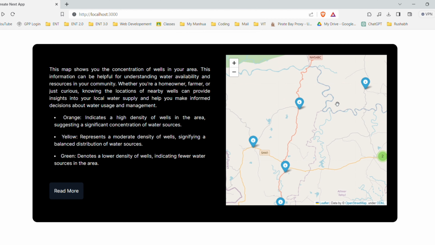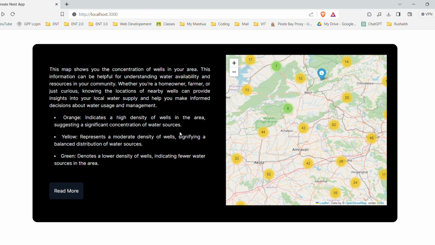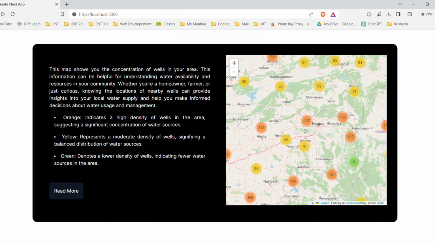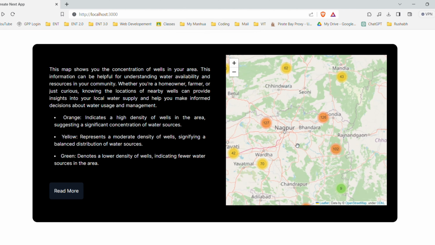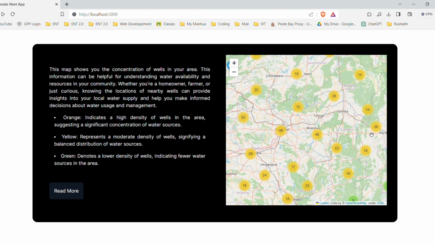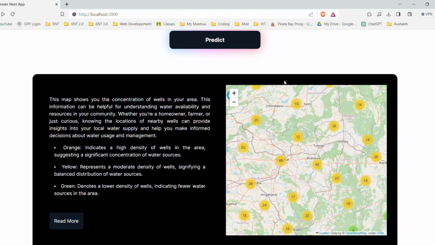Various information about this map is given here. Orange represents a high density of wells in an area, yellow represents a moderate density of wells, and green denotes a lower density of wells, and blue is the number of wells. Blue is like the well in that area. So this is a cluster map.